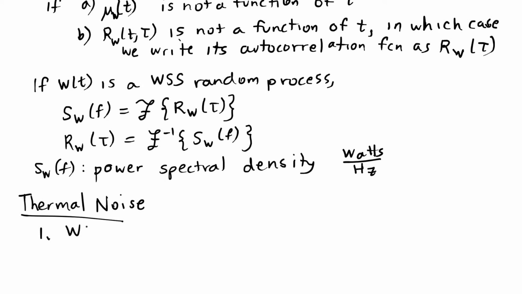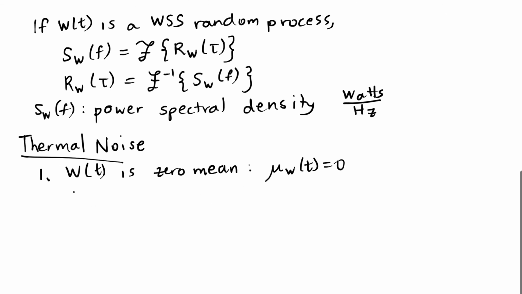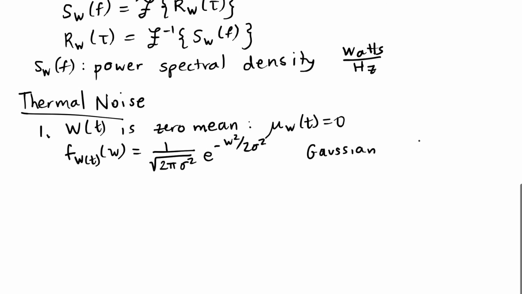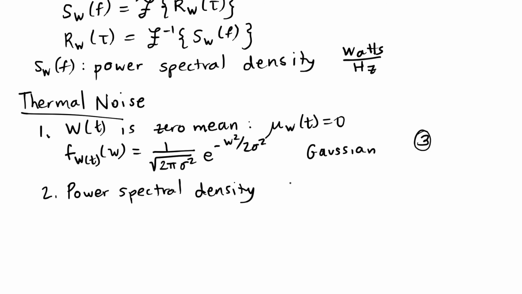So some properties here: first, W of t is zero mean and Gaussian. It's not a function of time, it is just constant zero across time. And the distribution of W at any particular time is Gaussian for all t. This is the distribution, my point 3 on this. Second, it has a power spectral density that is constant across frequency. We refer to that constant as N naught over 2.